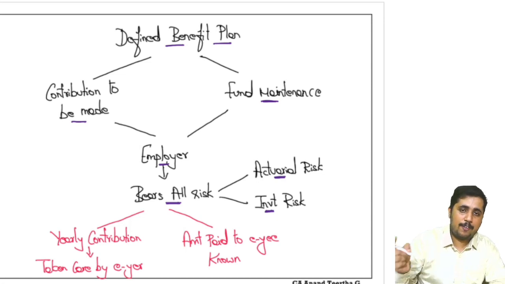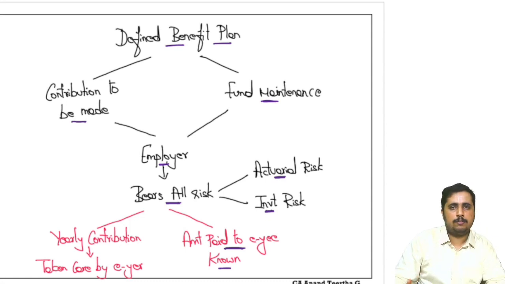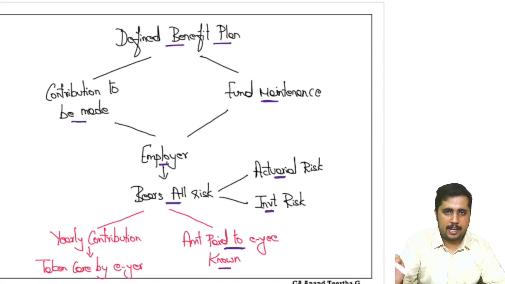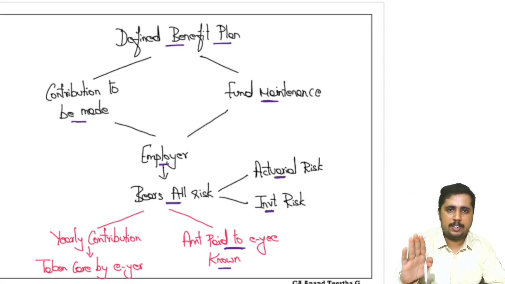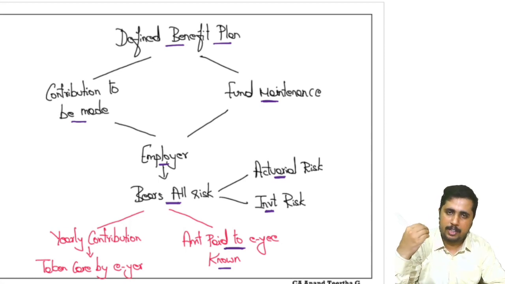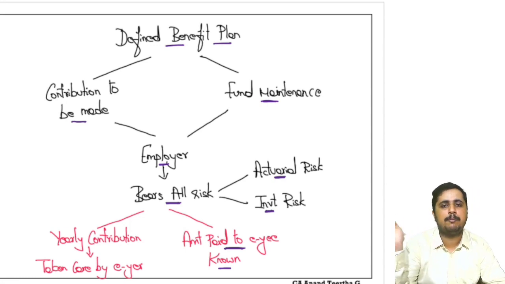Then in a defined benefit plan, the amount I pay to the employee is known. I will tell my employees that whatever was your salary, I will pay 25% of your salary for how many years you have worked for me as post employment benefit. Let's say you have worked for me for 10 years, last drawn salary is 1 lakh, so 1 lakh into 25% for 10 years I will give it to you as post employment benefit.